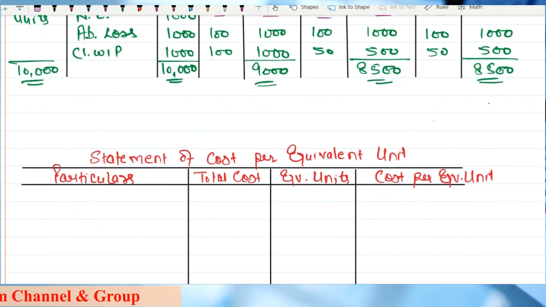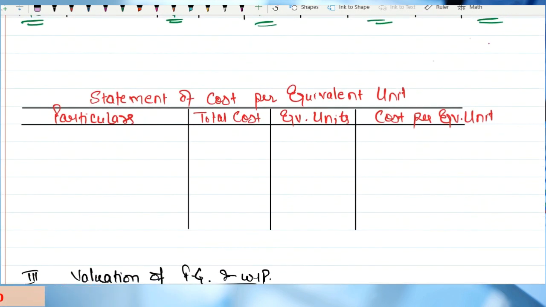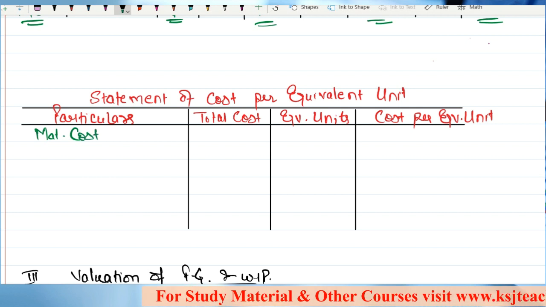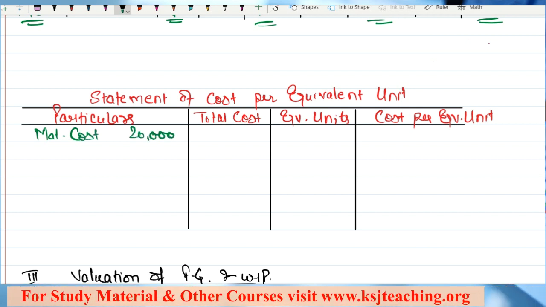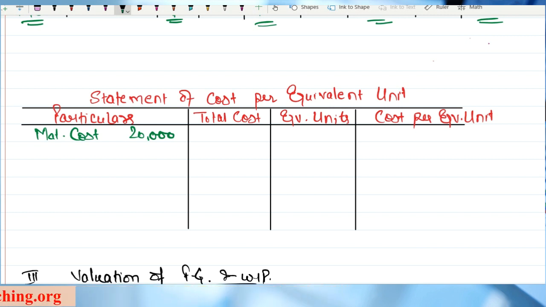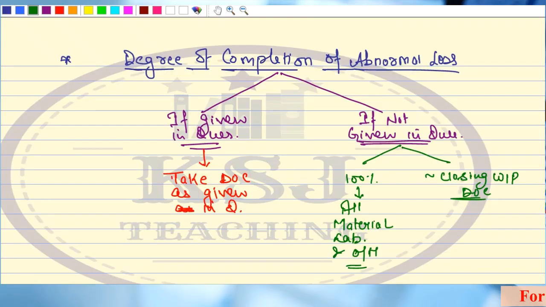Now, let's come to the statement of cost per equivalent unit. Here the first is material cost. Material cost we have been taking as 20,000. We are continuing with the same example that we have been using from the last two lectures. Material cost 20,000. Now, read the question carefully.